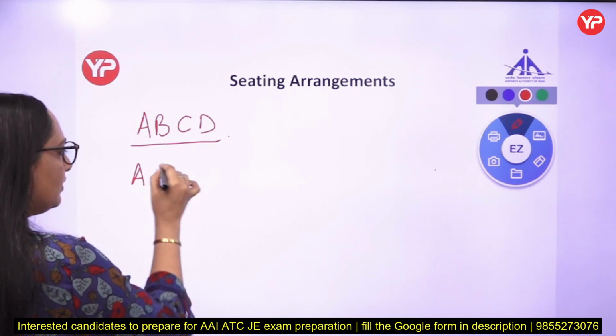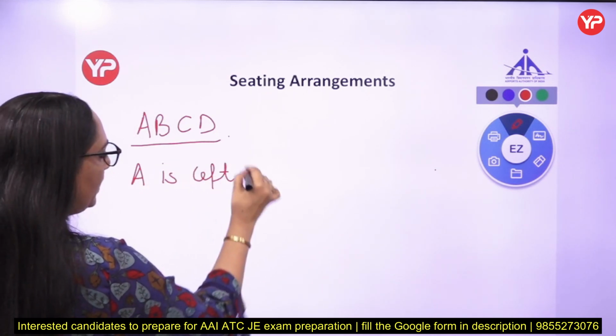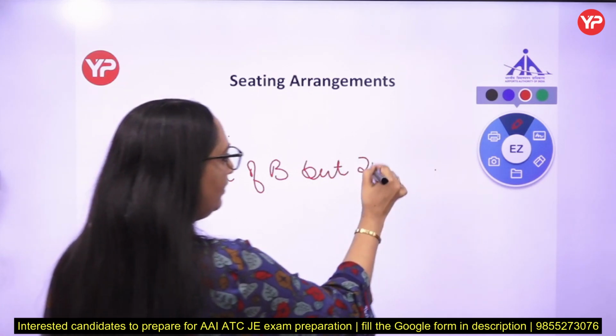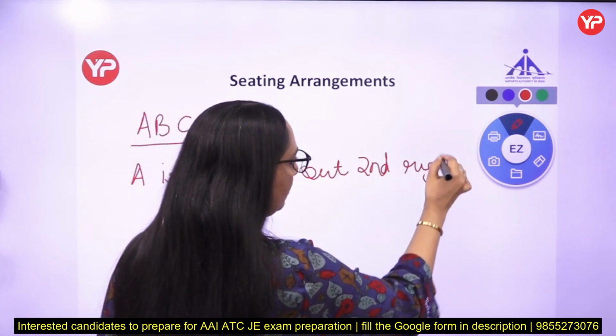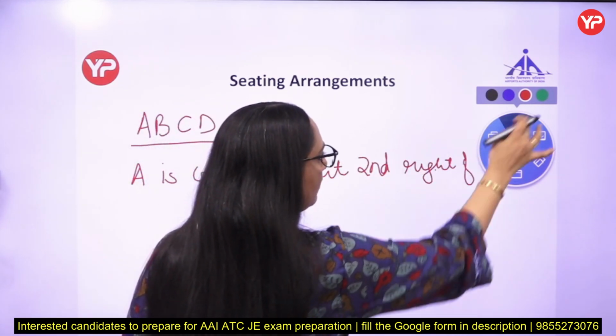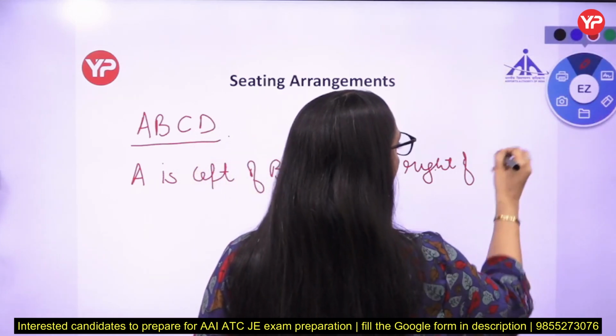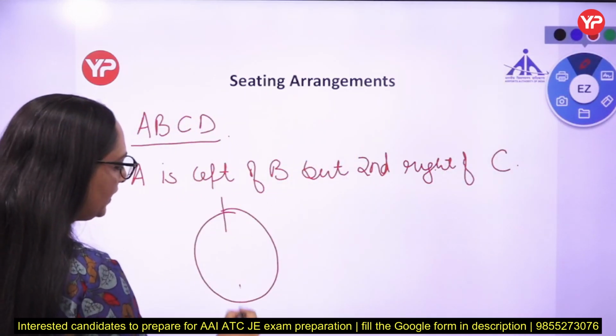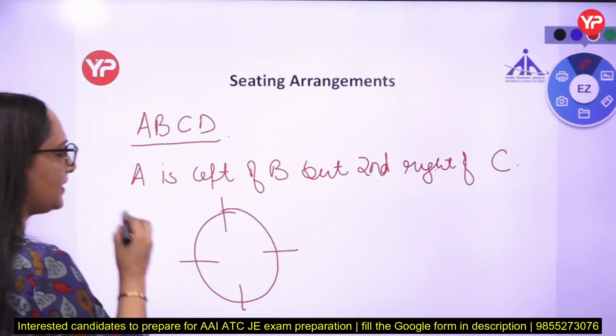A is left of B, but second right of C. Now, 4 people are sitting around a circular table facing inside the center.